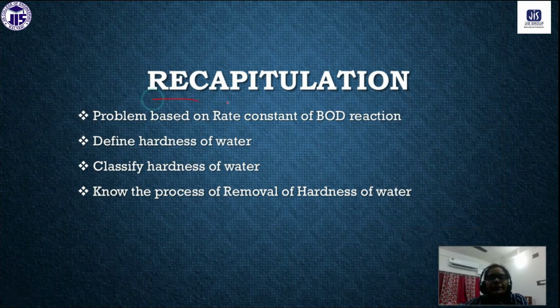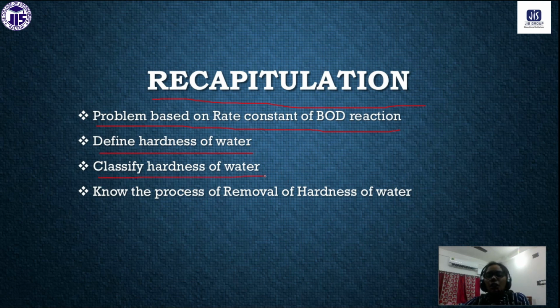Okay, so this is the recapitulation of whatever we have discussed so far today. First of all, we have done one problem based on the rate constant of BOD reaction. In our previous class also we solved some numericals, and today also we checked the problems based on the rate constant of BOD reaction. Next, we defined what the hardness of water is.